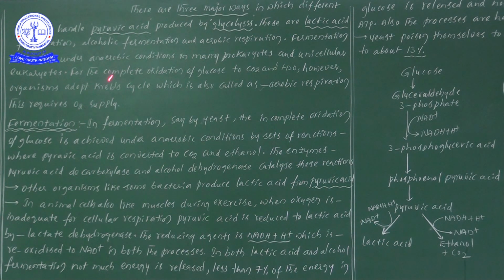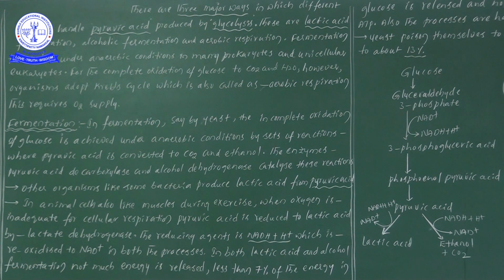So now here, what is the information we are discussing? Once the production of pyruvic acid is completed in different organisms, it will be converted into further forms in three major ways.